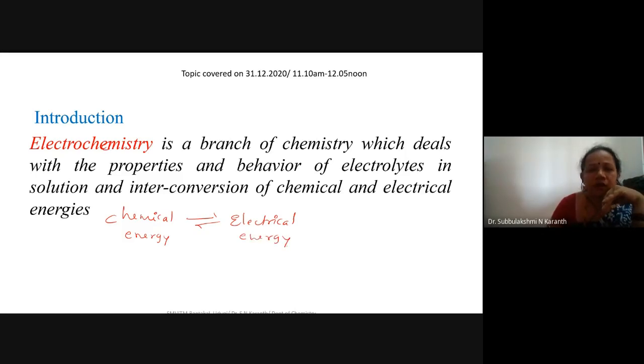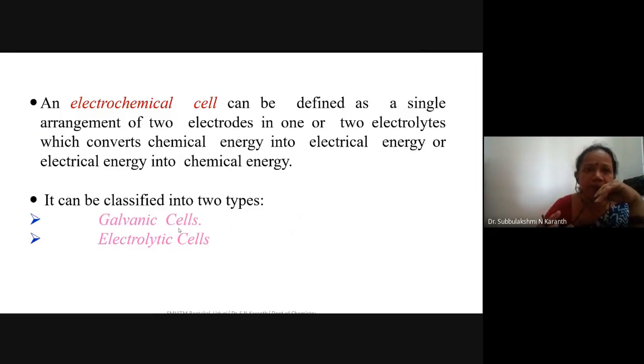The chemical energy may be changed into electrical energy, or electrical energy may change into chemical energy. Entire things that deal with electrochemistry. Then, to convert a chemical energy into electrical energy, we need a cell or a device, and that device we call an electrochemical cell. An electrochemical cell is a device which is able to convert chemical energy into electrical energy, or vice versa, electrical energy into chemical energy.